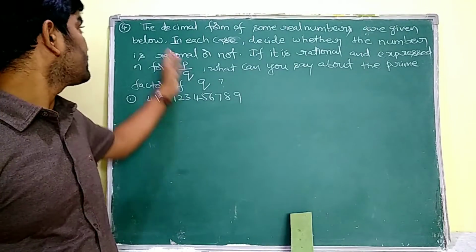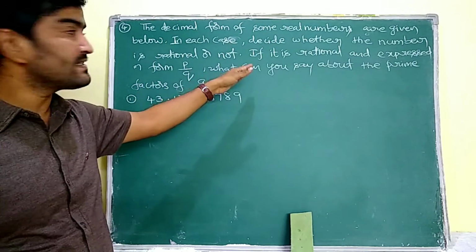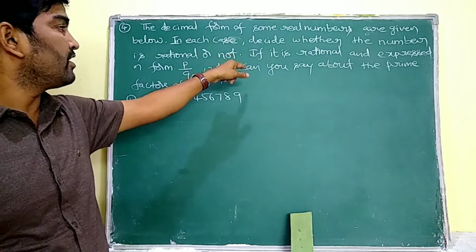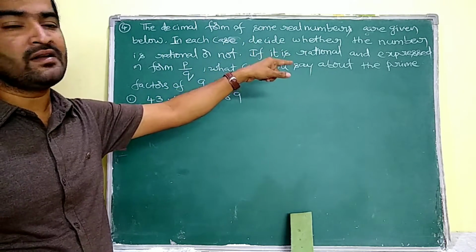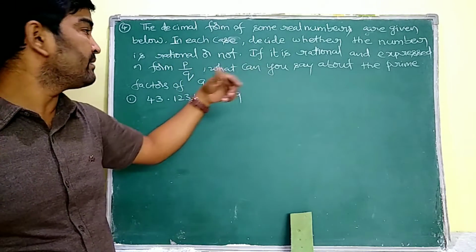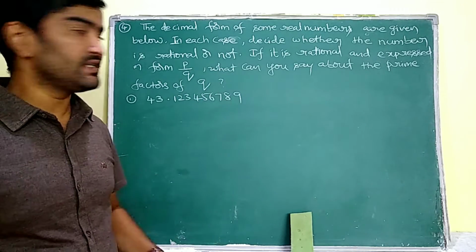See ma, fourth question. The decimal forms of some real numbers are given below. In each case, decide whether the number is a rational or not. If it is a rational and expressed in p by q, what can you say about the denominator q's prime factors? Okay na? That is the question here.